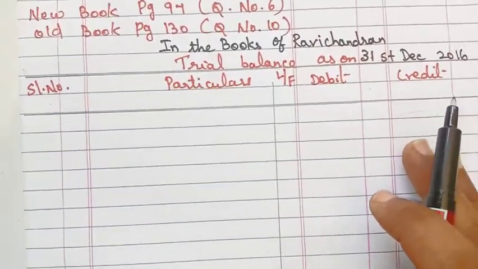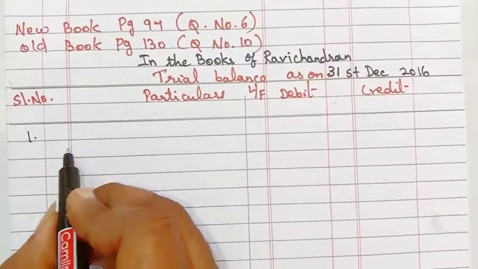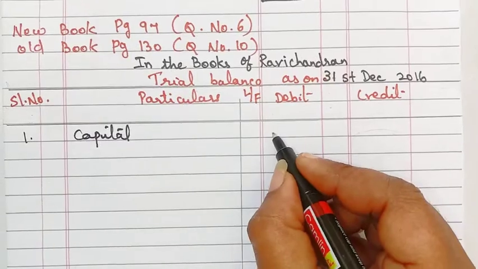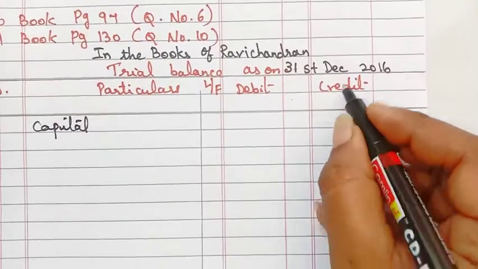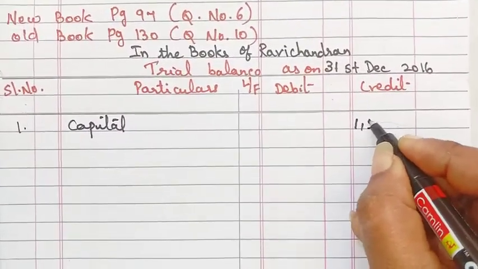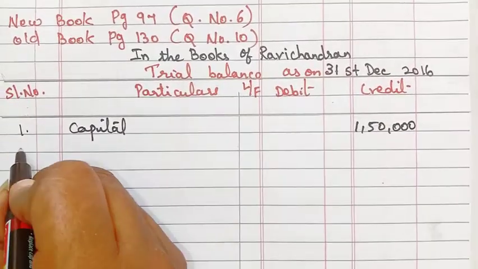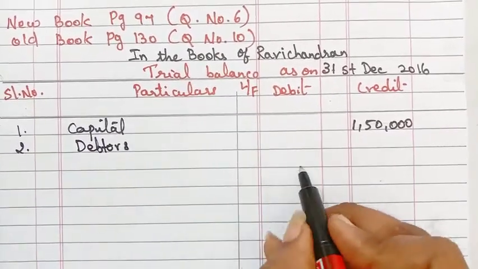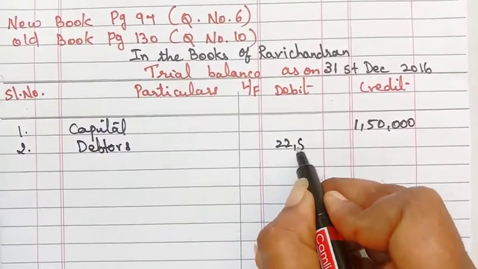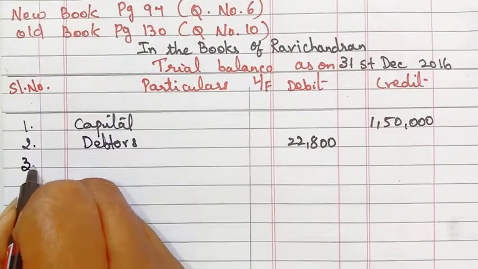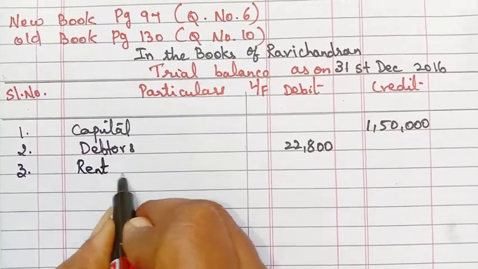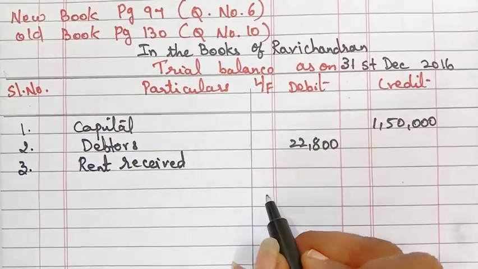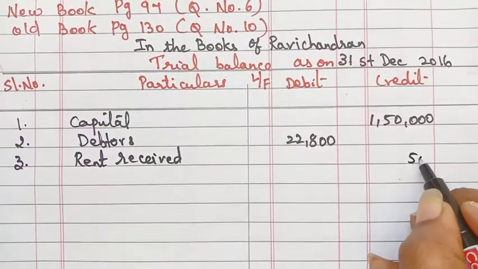So the first one, what is there? First one is capital. Capital will come in the credit side, go to the credit side and write 1,50,000. Next, the second one, debtors. Debtors will come in the debit side as 22,800. Next, the third one is rent received. Rent received means income, that will come in the credit side as 500.